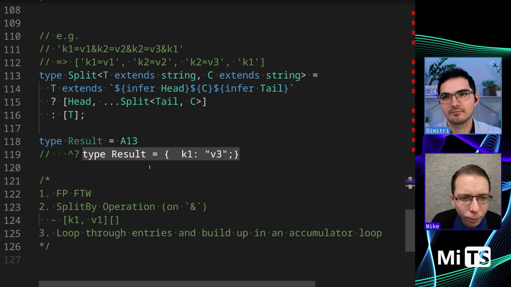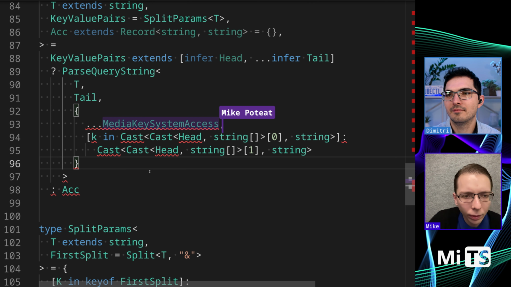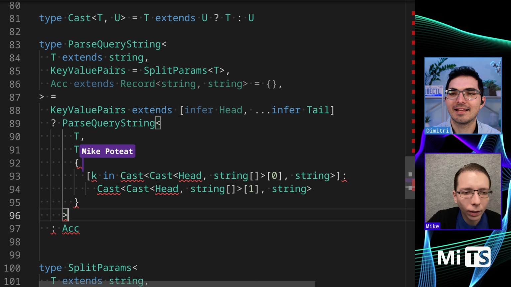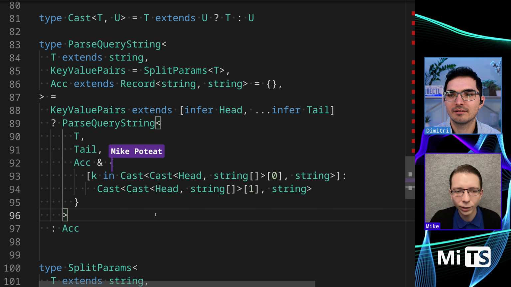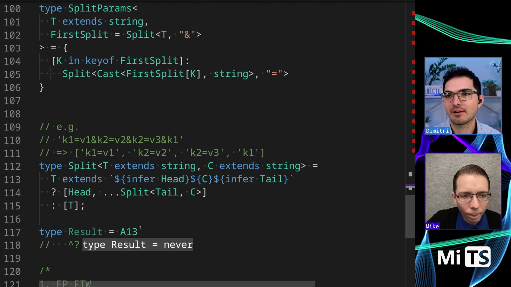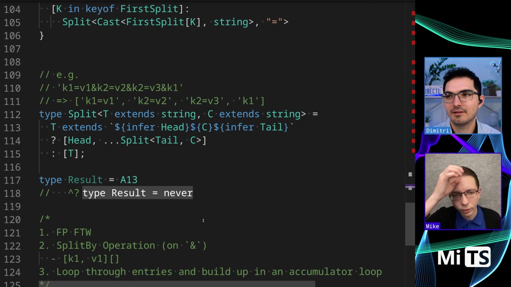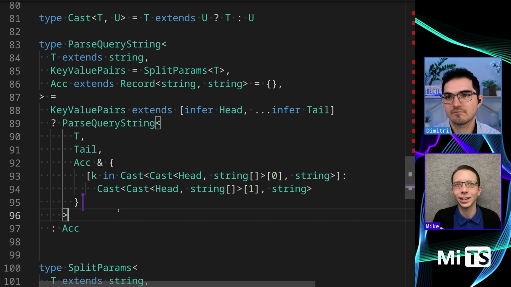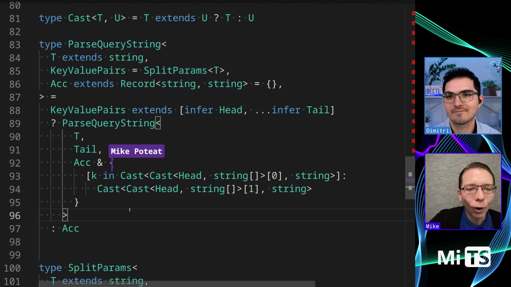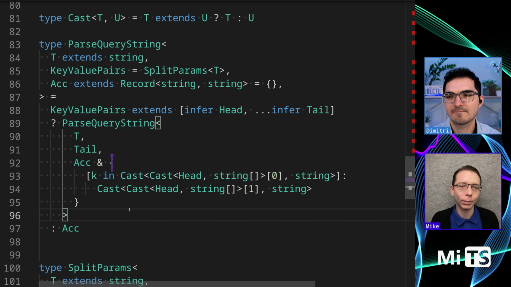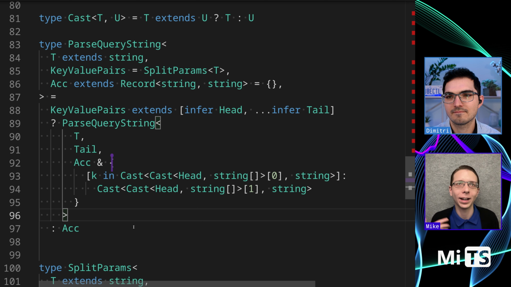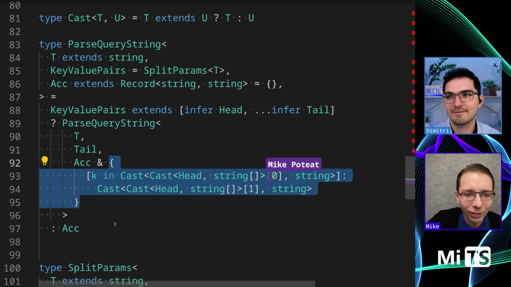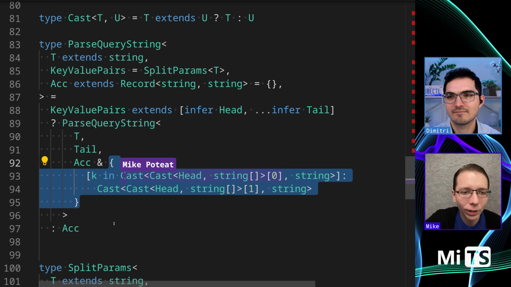I forget if this is permissible TypeScript syntax. Media key system access. Oh yeah, that's the second time. No, it's not. You can't spread like that. Yeah, exactly. Okay, so now it's actually saying that the intersection results in never. This is understandable. It's because we're not really handling the duplicate cases properly. So arguably we have to check whether the accumulator already contains a value, already contains the cast 0. So here's the kind of check we need to make.